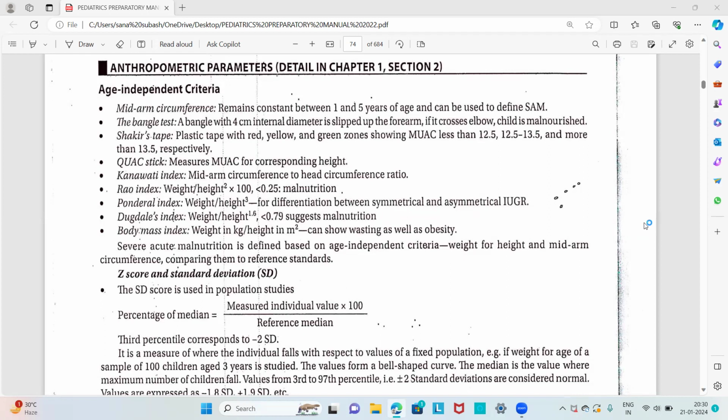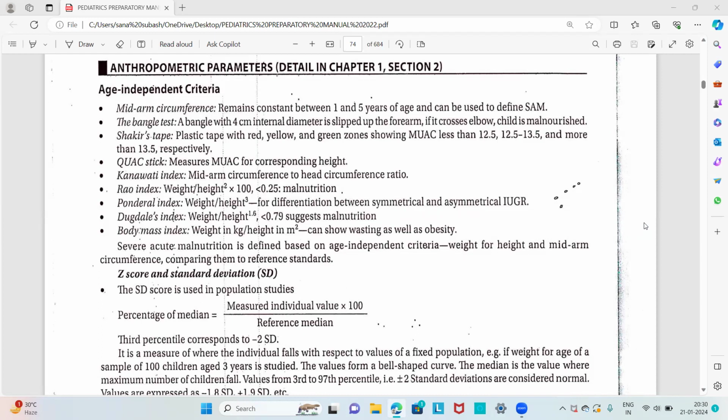One of the essay questions is: a 2-year-old male child with weight 5 kilogram and height 75 centimeter and mid upper arm circumference of 10 centimeter presenting with bilateral pedal edema. What is your probable diagnosis and what complication do you expect in this child? How will you manage the child? So this is an essay question.